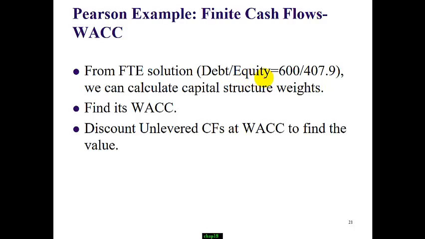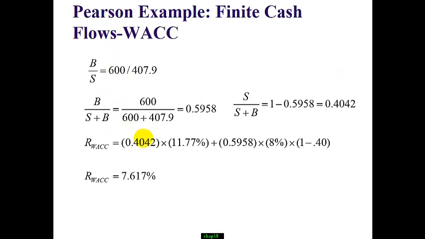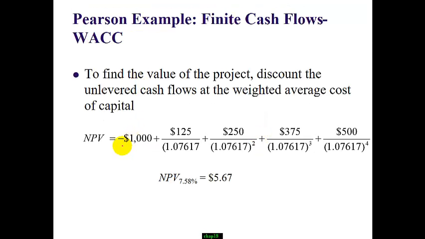WACC is a bit easier as we already calculated a lot of things. Based on the new equity amount, $407.09, we can easily figure out the weighted average cost of capital based on the cost of equity and the new capital structure weights. So use the unlevered cash flow and the full amount of initial investment. We got the net present value based on WACC as $5.67.